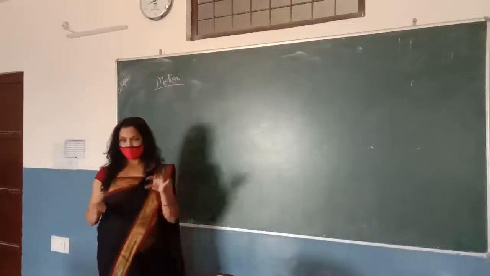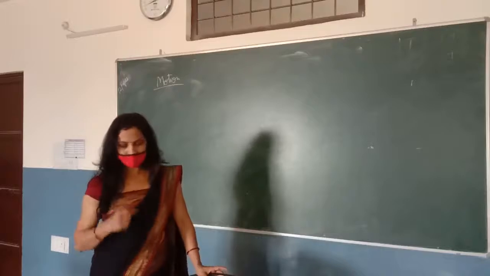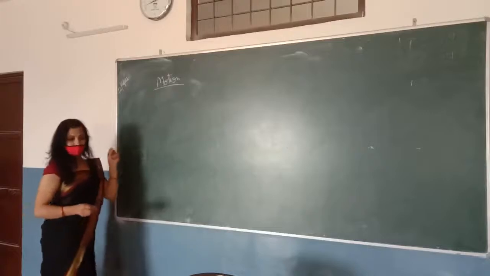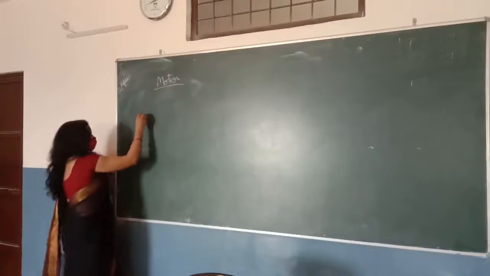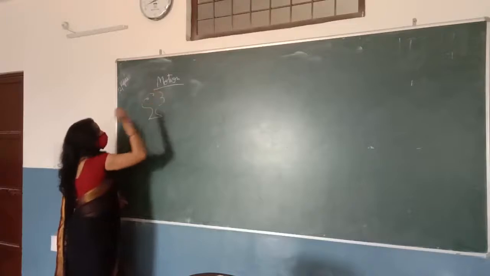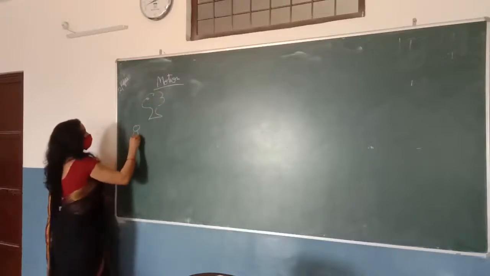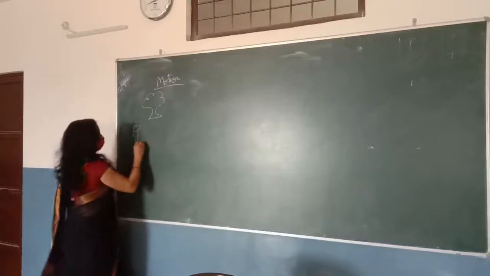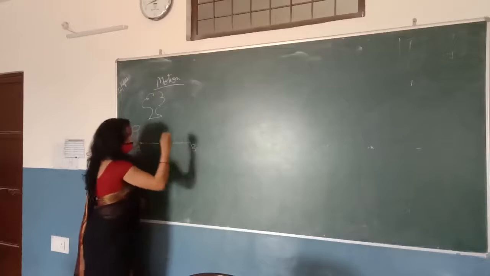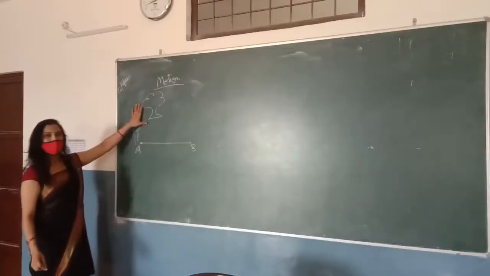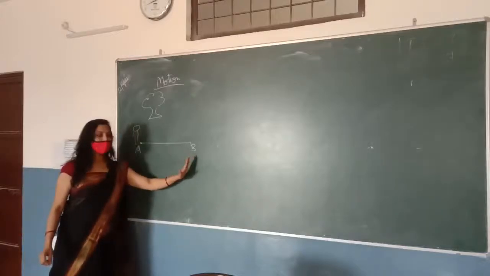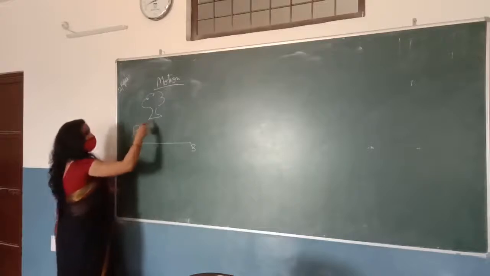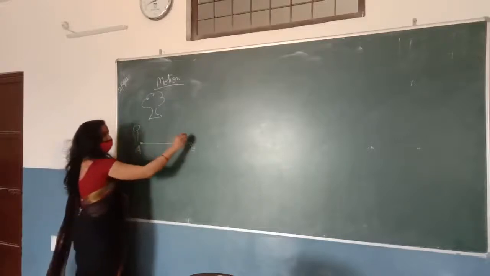I know I have explained a few definitions, a few factors about the motion, but let's start with the initial part of the chapter, like the motion. When an object is said to be in motion, suppose this is a stationary object, and you start from this point A. After some time, if you change your position, you are there at the point B. So with respect to this tree, you are in motion. If a body changes position with respect to any other object, this is called the object is in motion.